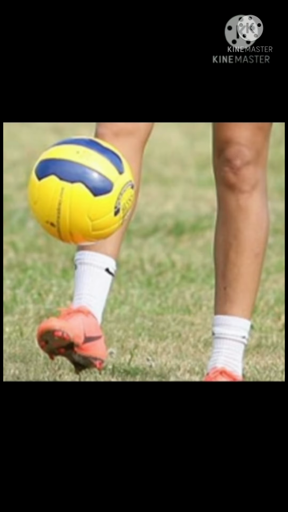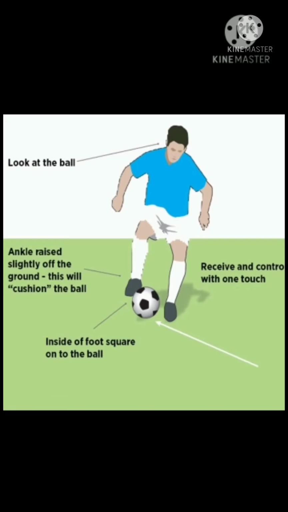Okay, and the next skill is receiving. Receiving a ball on the ground is different than receiving a ball in the air. When you receive a ball on the ground, you should keep your eyes on the ball.